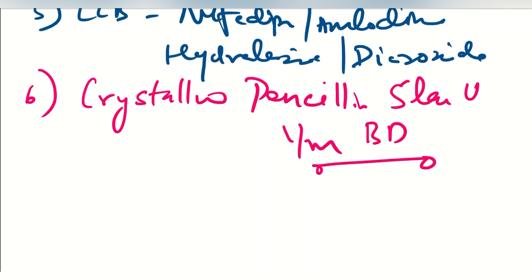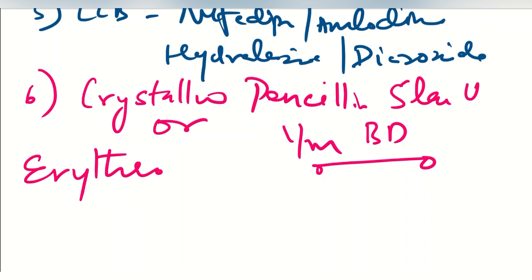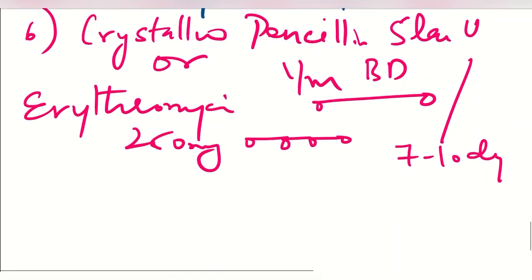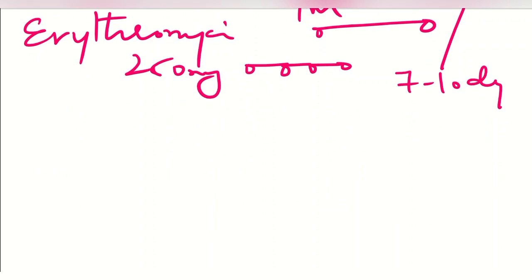Either crystalline penicillin, or we can also give erythromycin, that is 250 mg, given 4 times a day, and this has to be continued for a period of 7 to 10 days. That is the penicillin and the erythromycin for treating the acute streptococcal infection which is occurring in this patient.